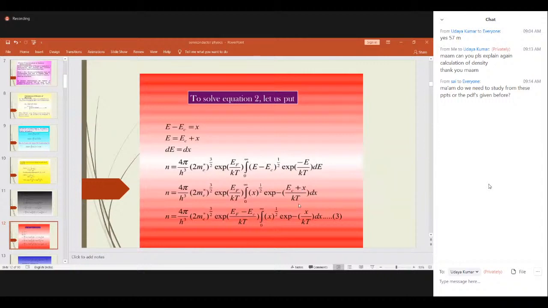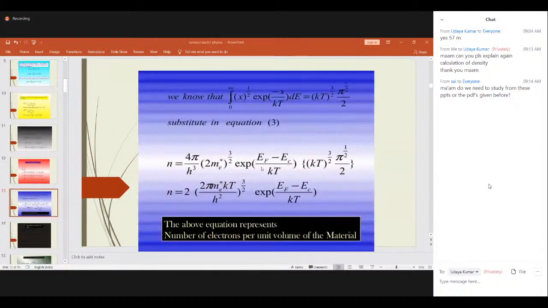The integral from 0 to infinity of x to the power of half, exponential of minus x by kT, is denoted as a gamma function. It is represented in terms of the gamma function. The solution for this gamma function is nothing but kT to the power of 3 by 2, pi to the power of half by 2. So this also you need to remember.